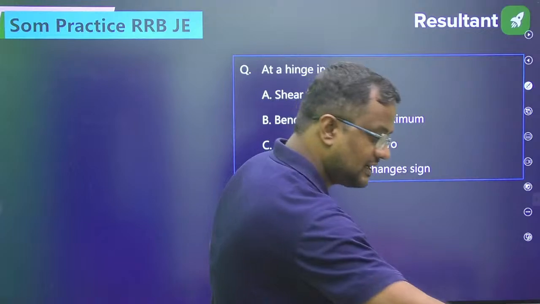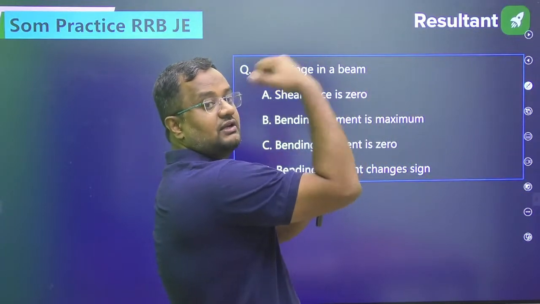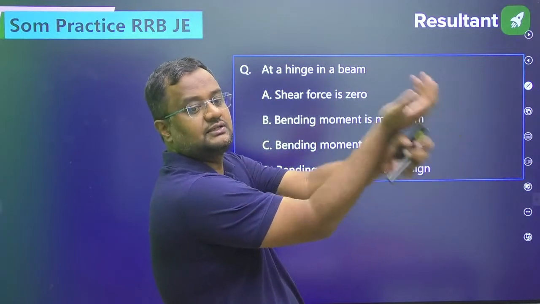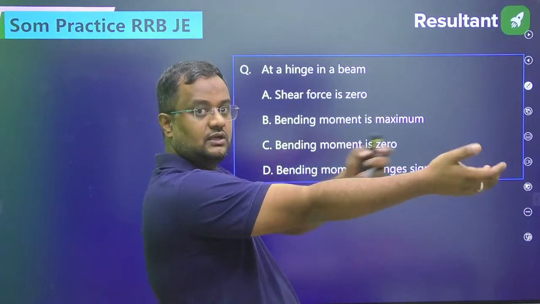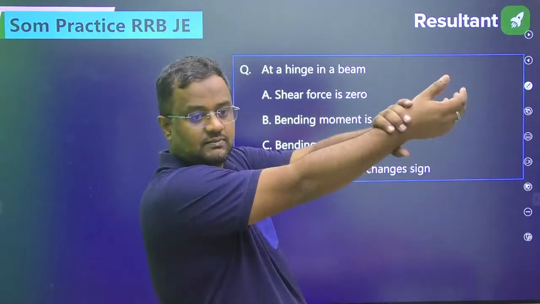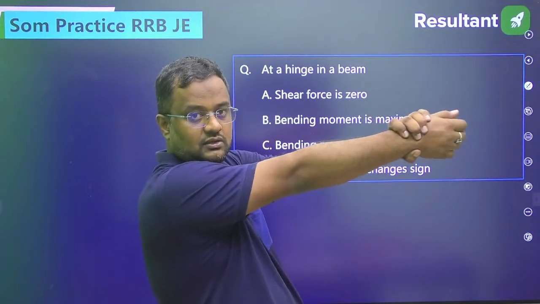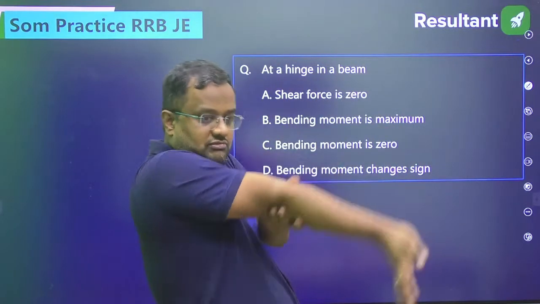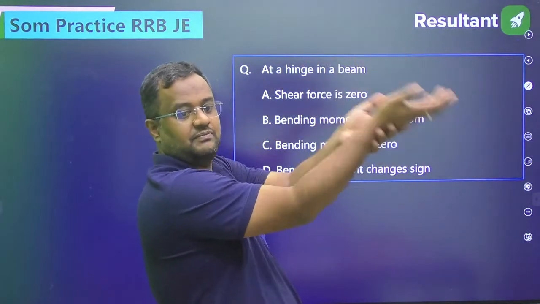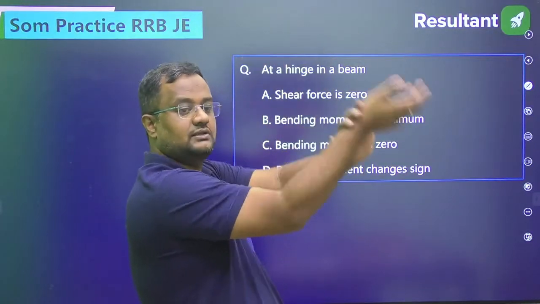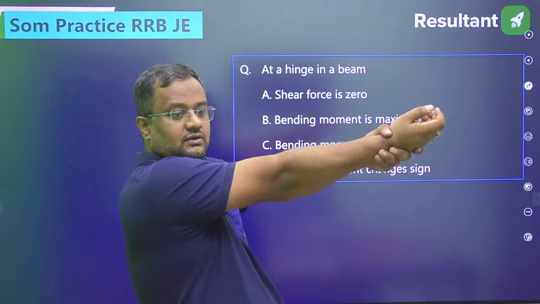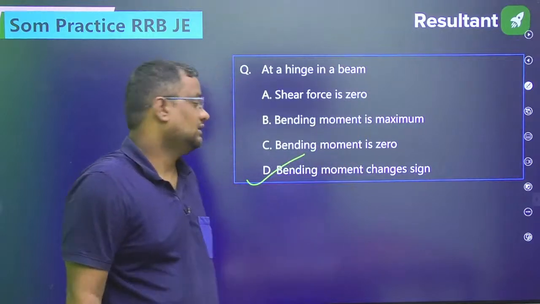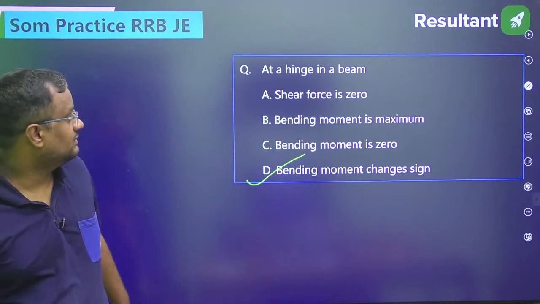at a hinge, guys, my hand is a hinge. It cannot resist moment, na. If somebody pushes like this, it will be folded. It cannot resist moment. It can resist the force. Somebody does like this, it will be resisting me. Okay, it is resisting. But if I apply a couple, it will not stay like this. I am not in a circus. But yes, if somebody applies moment, it will be bending like this. But yes, it will provide the axial rigidity. Okay, so a hinge cannot provide internal moment, that is, bending moment will be 0 there.